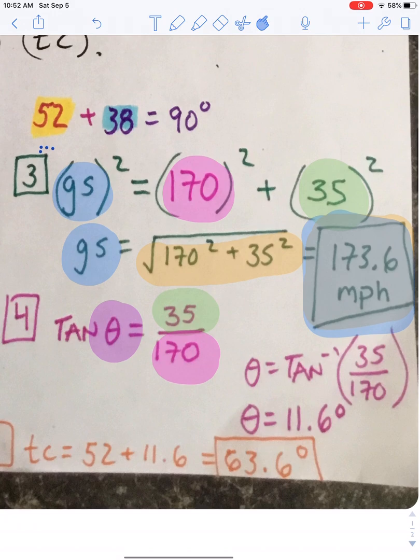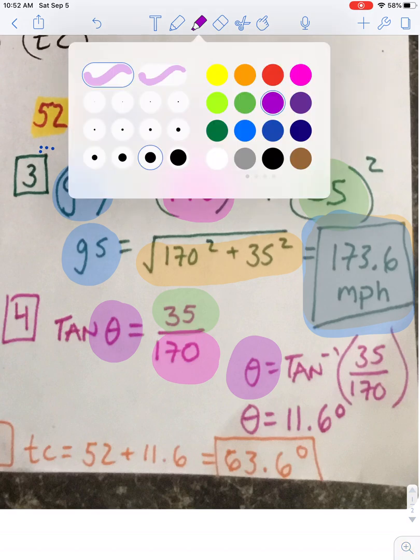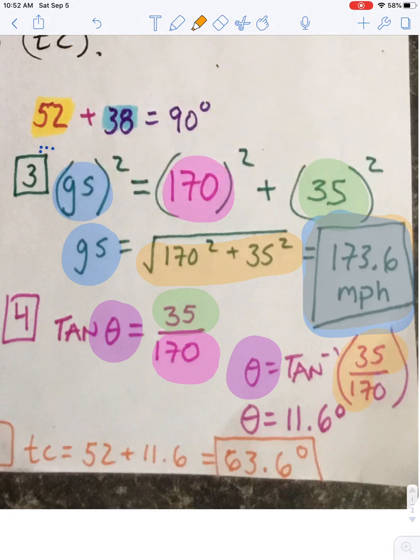So our theta is equal to the tan inverse of 35 over 170. I'll give you another moment to plug that into your calculator. And when you have finished, you should have ended up with theta being 11.6.